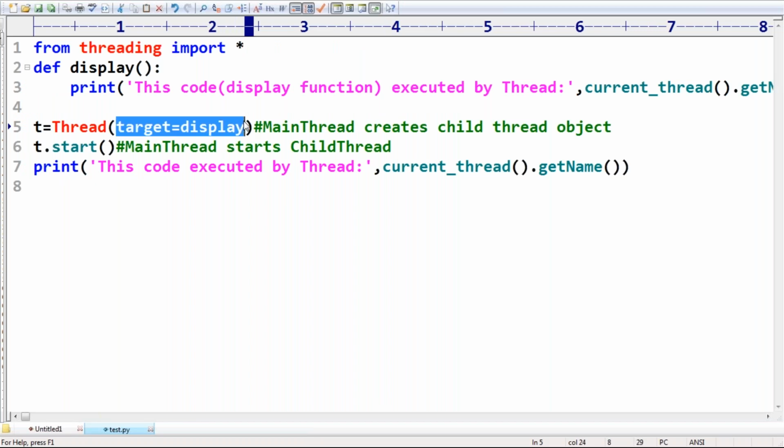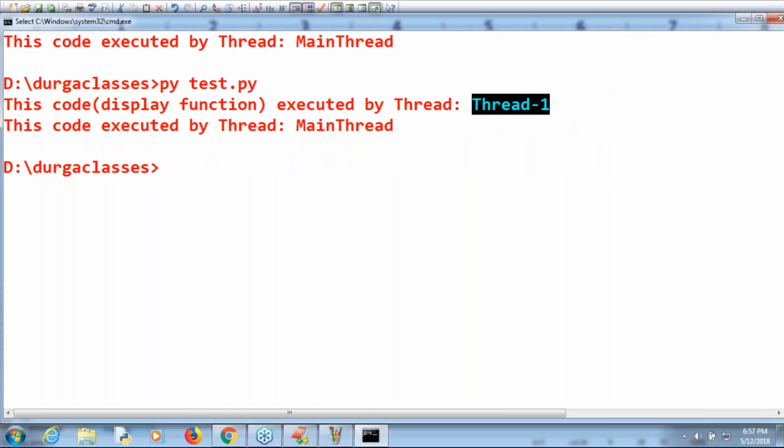I didn't provide any name for my child thread. How you can provide that, I will take care of. The default name provided for my child thread is thread 1. If I create one more thread, then thread 2, then thread 3. That is the naming convention followed by Python while creating default thread names.